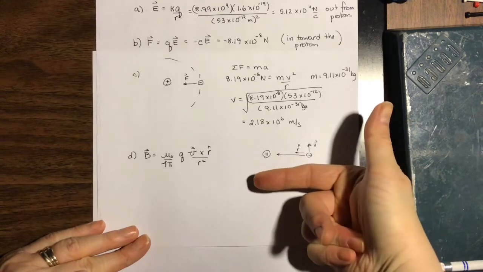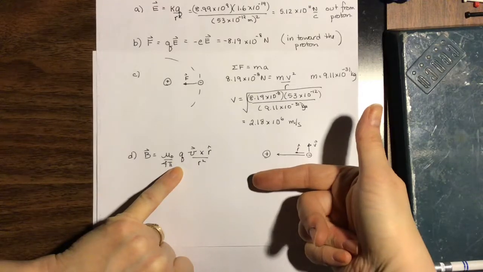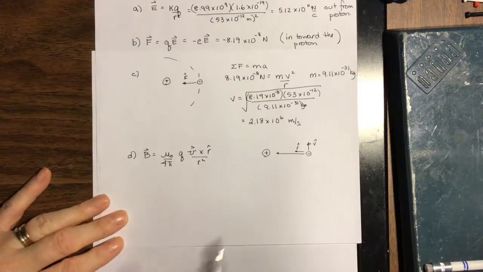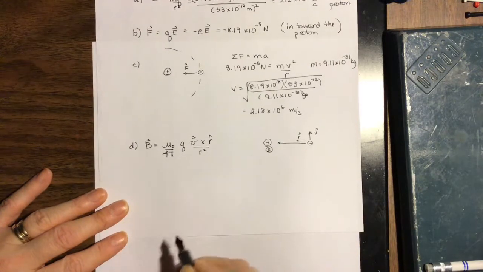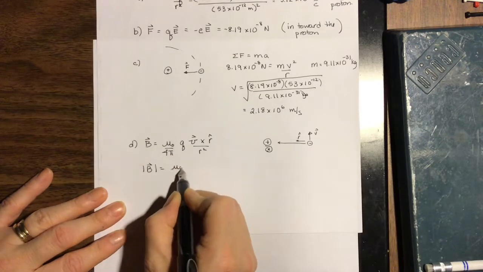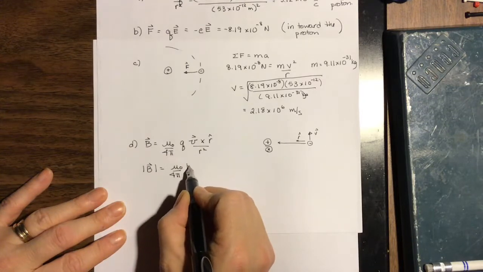But Q is our charge, the electron is negative, so instead of being out of the page, it has to be into the page. So we know that the direction of the magnetic field at the proton is into the page. Let's find the magnitude. The magnitude of B is mu naught over 4 pi times the magnitude of the charge, which is going to be e, times the magnitude of V cross r hat.